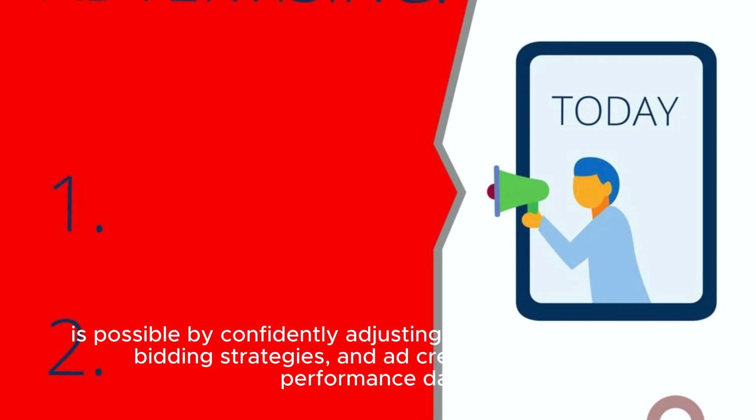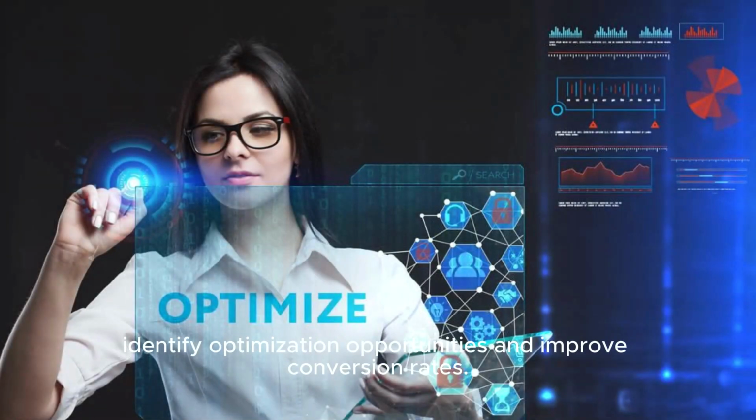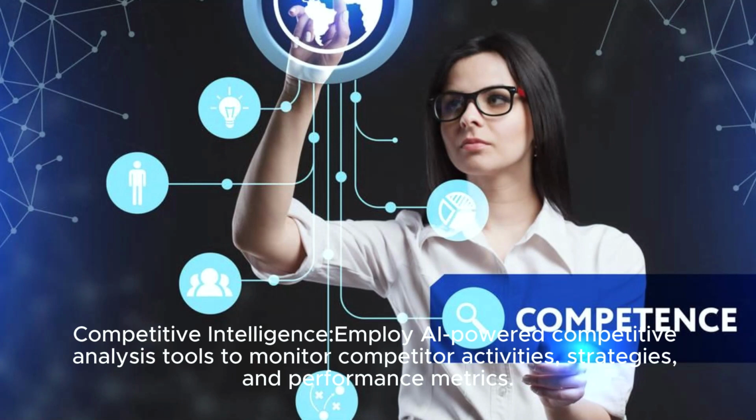Campaign optimization. Employ AI-driven algorithms to optimize affiliate marketing campaigns continuously in real time. Achieving maximum return on investment (ROI) is possible by confidently adjusting targeting parameters, bidding strategies, and ad creatives based on performance data.